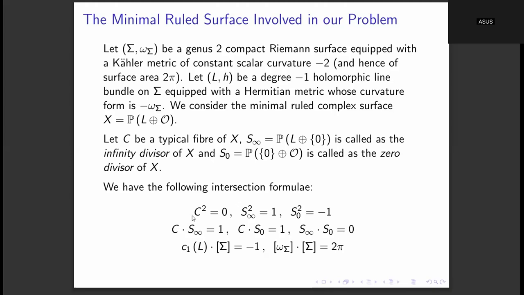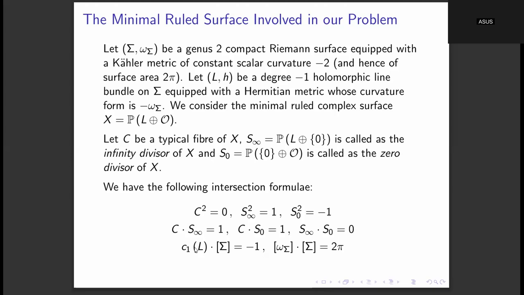Okay, and then I needed to explain the meaning of the degree of a line bundle. Just like we had the notion of first Chern class of a manifold, we can also define the first Chern class of a line bundle, and that is simply 1 upon 2 pi times the cohomology class of the curvature form of that line bundle. It is defined in exactly the same way as the first Chern class of a manifold. The first Chern class of a manifold is simply the first Chern class of the anti-canonical line bundle of the manifold.